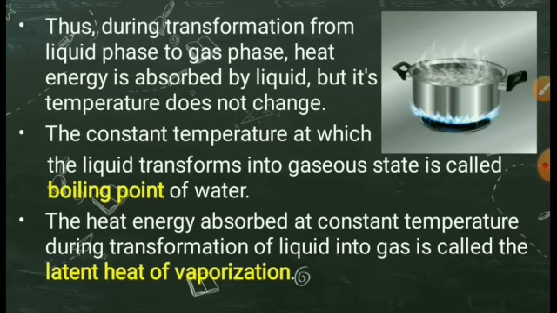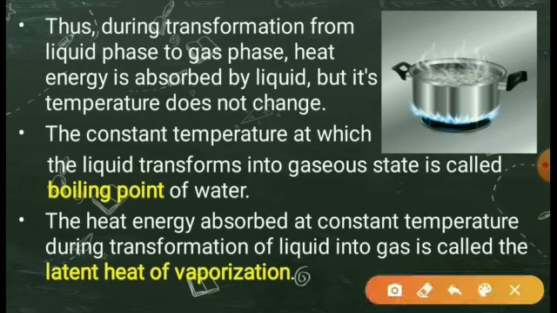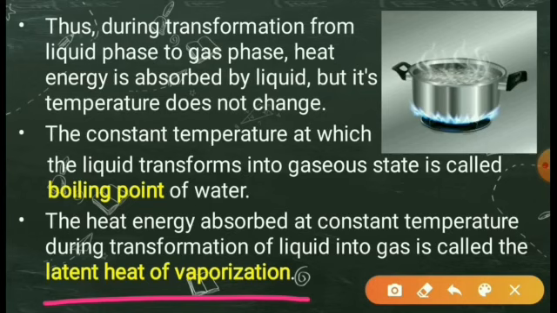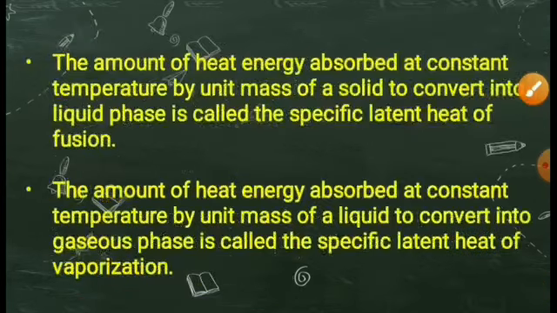The constant temperature at which the liquid transforms into gaseous state is called the boiling point of water. The heat energy absorbed at constant temperature during transformation of liquid into gas is called the latent heat of vaporization.